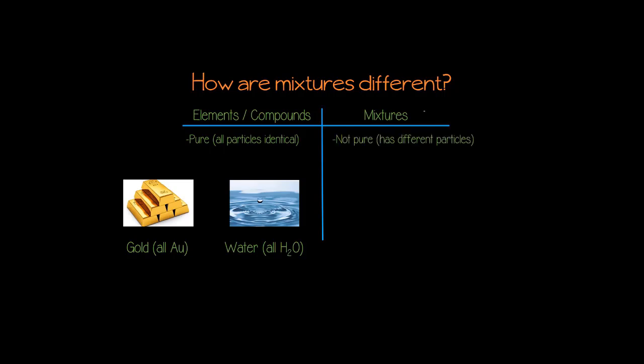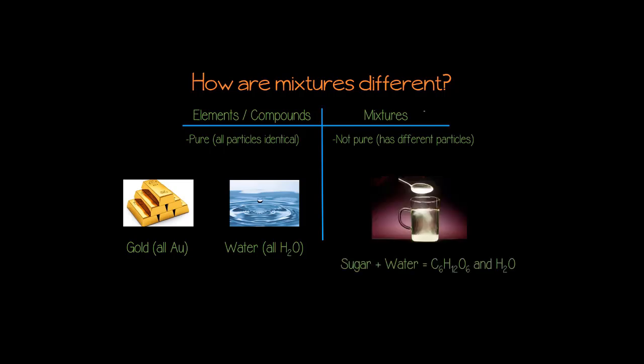Remember that the parts of the mixture are not bonded together. So this means that in our sugar water, we could still separate the sugar and have sugar molecules which are different from the water molecules. So we have two different types of molecules in this mixture, which means that the mixture is not pure. So elements and compounds are pure, but mixtures are not.